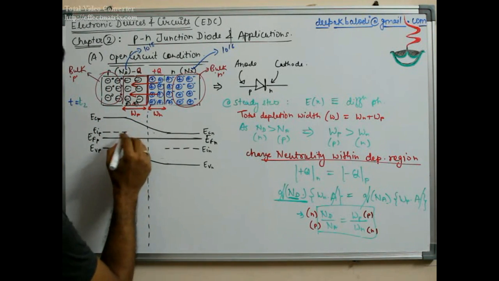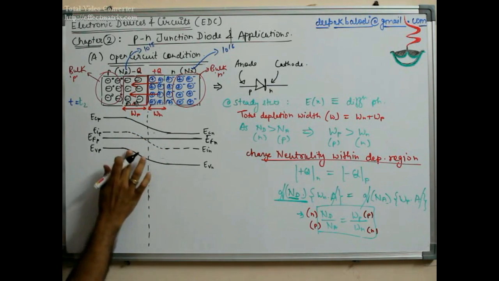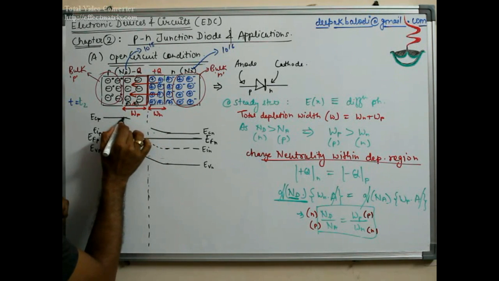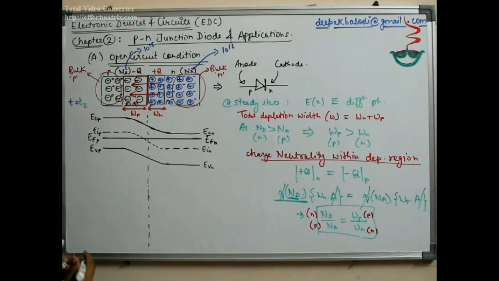So when this happens, this also has to happen. This may not be exactly a straight line, but in order to make a good picture, I'm just drawing it like this.